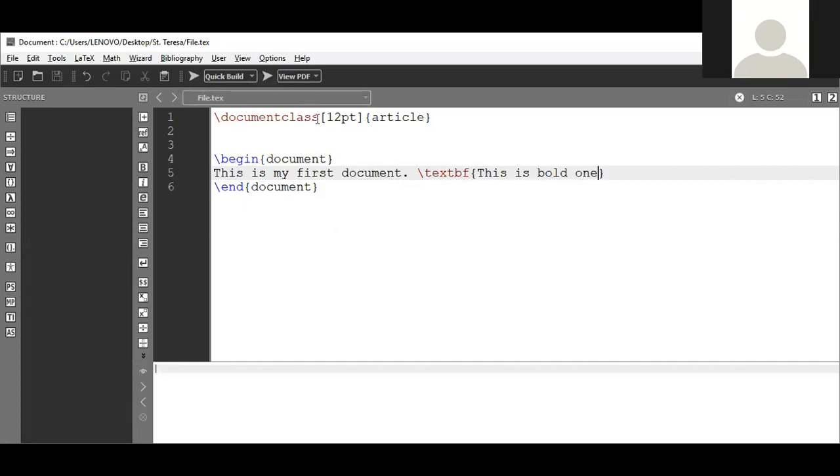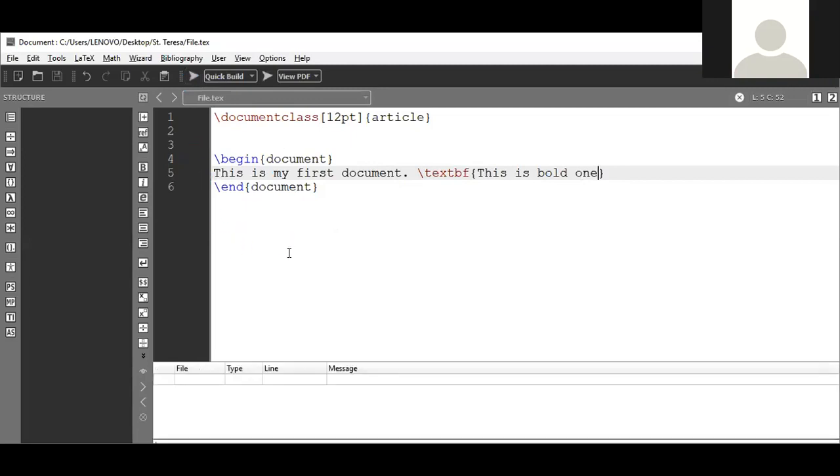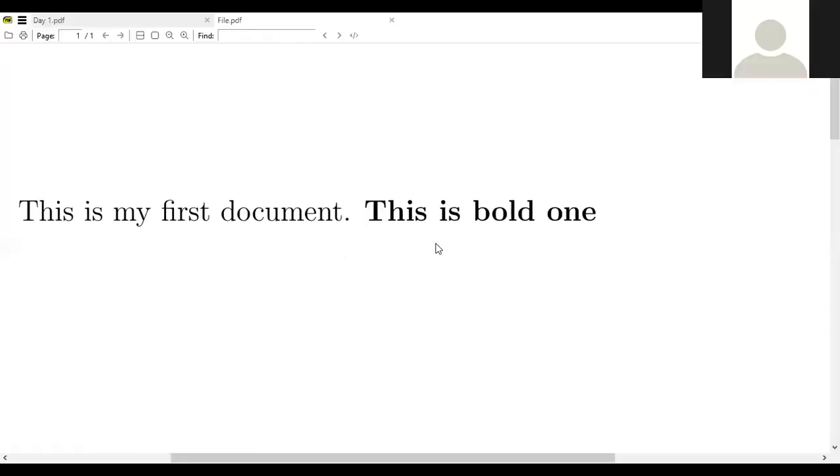This lecture is only based on TeXmaker. The quick build button is here. Just press this button and it gives the output. So this is the output of our input file. This is bold one. The compilation process is also totally different. This is the simplest example.